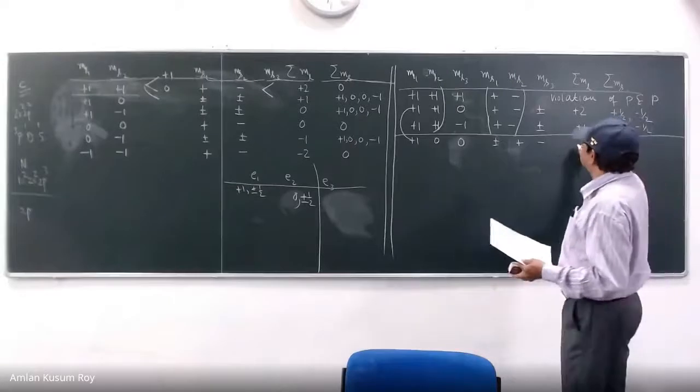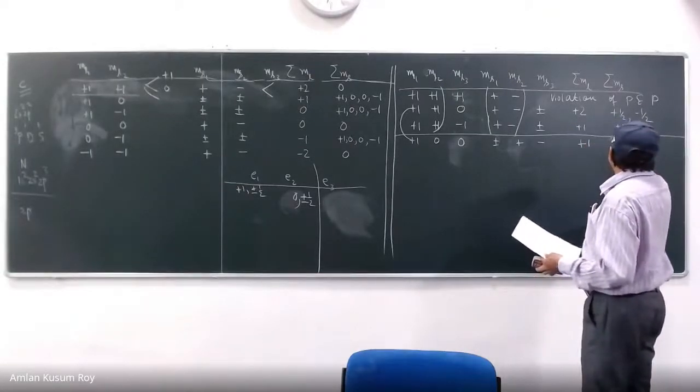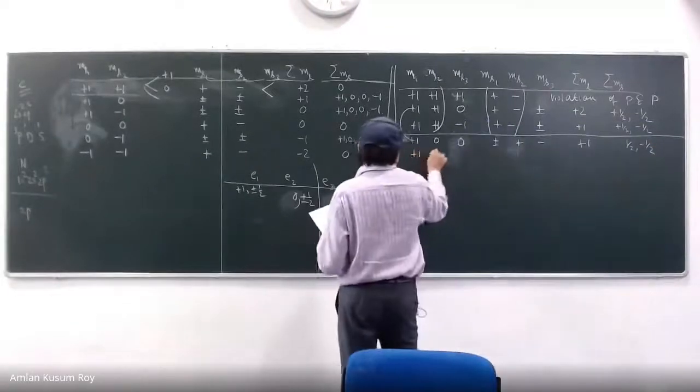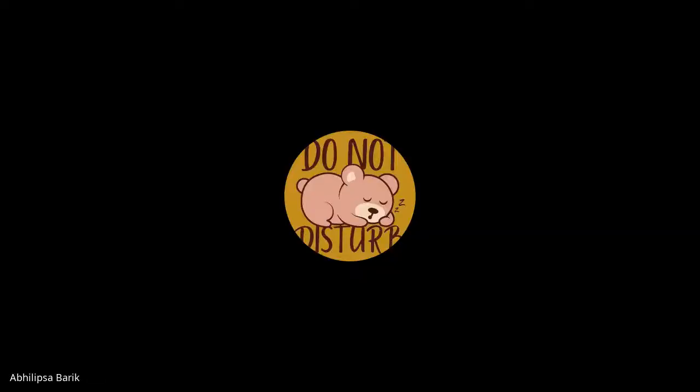You understand the logic? So this is +1. Again, you get plus up, minus up. What is going to happen? +1, 0, -1. What is to be done? Tell me. So I have a doubt.